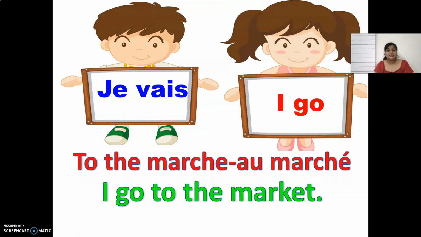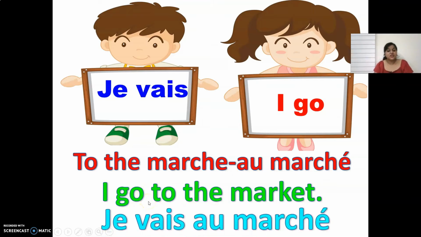We say it as au marché. So I would say it as je vais au marché. I go, je vais, to the market, au marché.